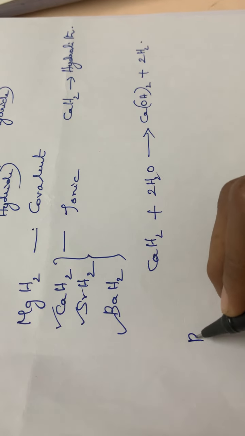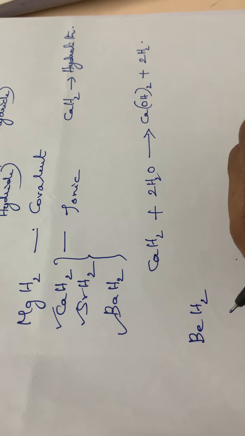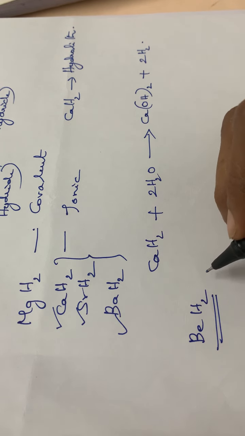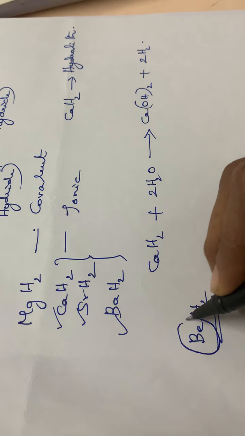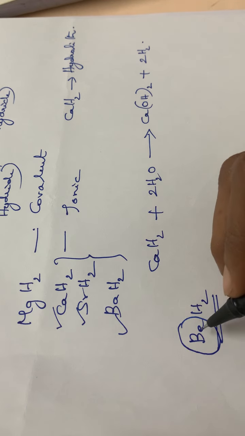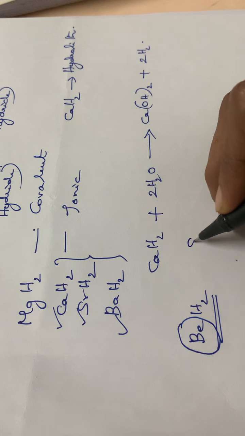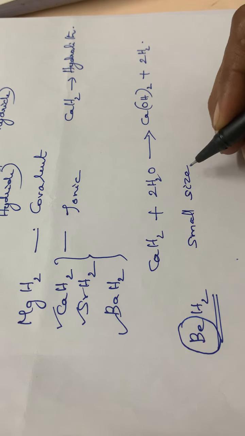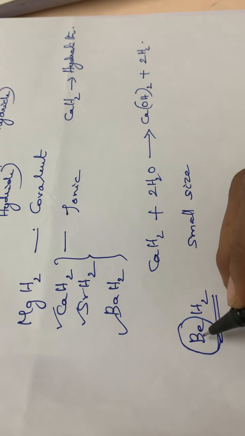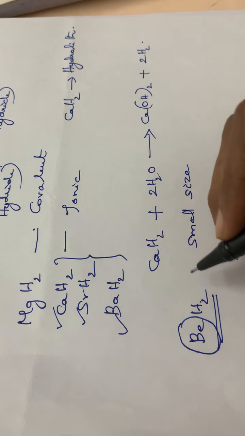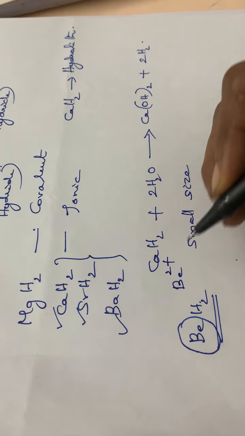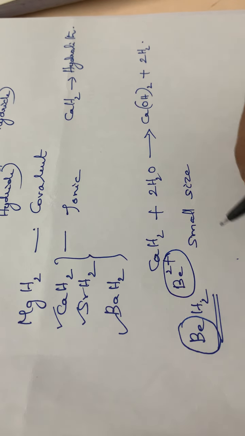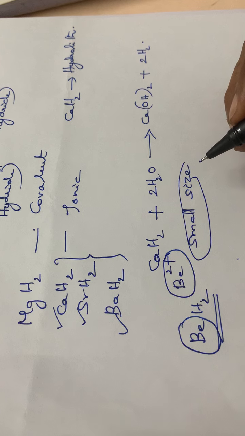Then the next one, beryllium hydride, BeH2, is an exception. Beryllium is the first one in that particular group, so it has a small size. In this compound, beryllium is Be2+, which has a higher charge and small size.